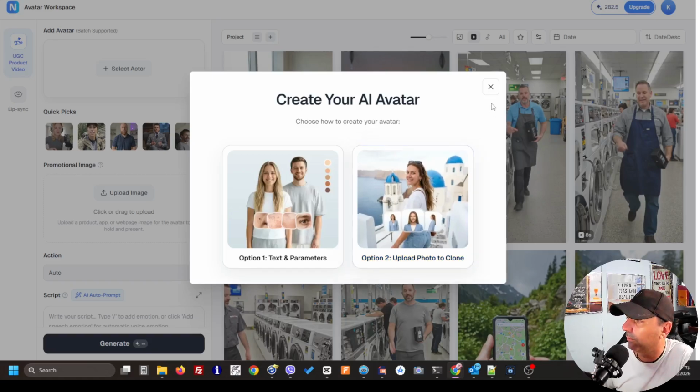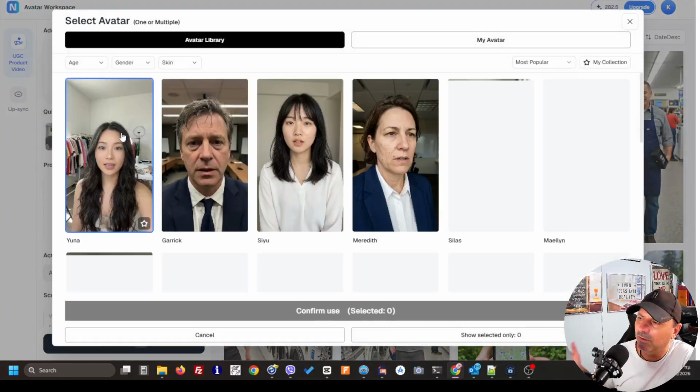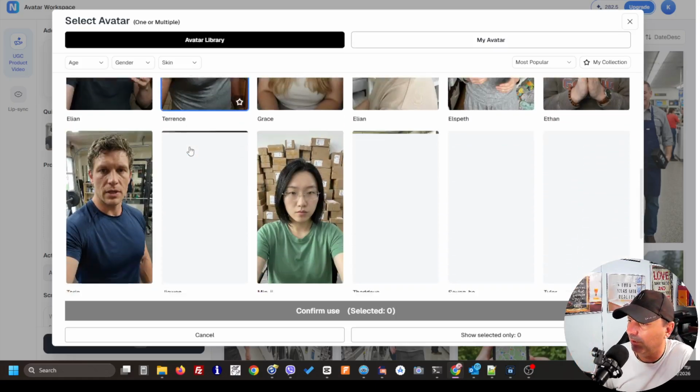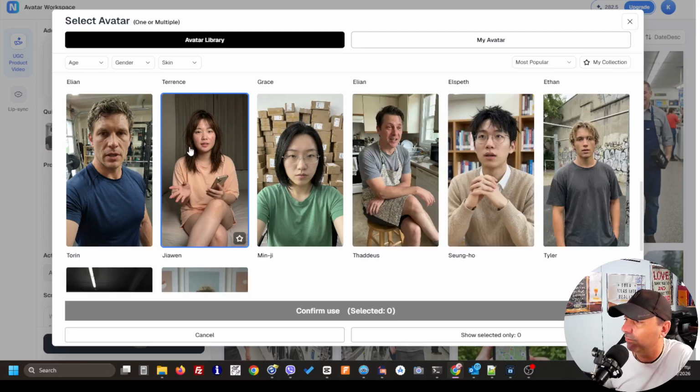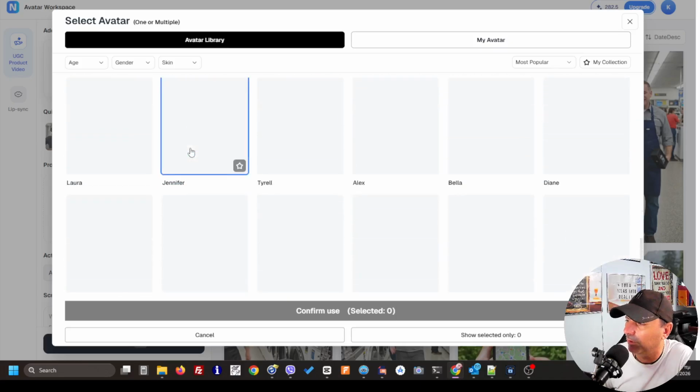On the other hand, I can select the avatar library, where you're going to find an extremely big avatar collection.